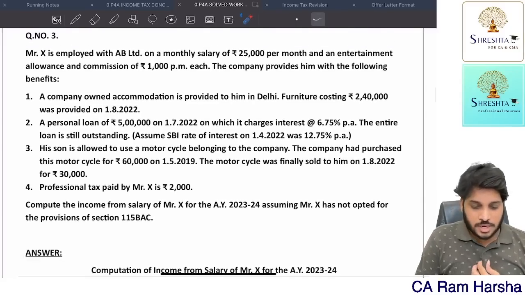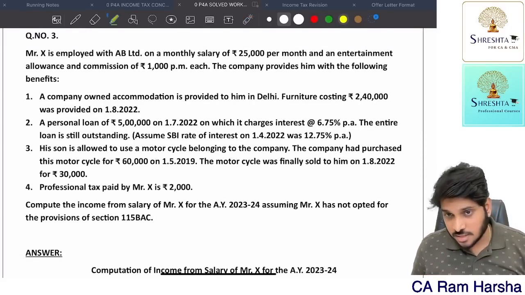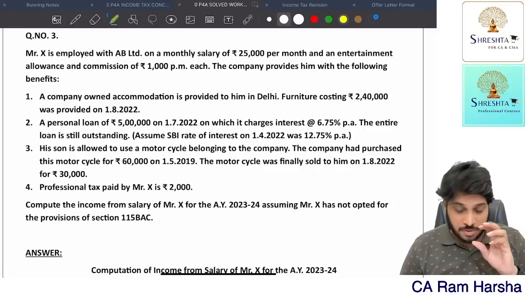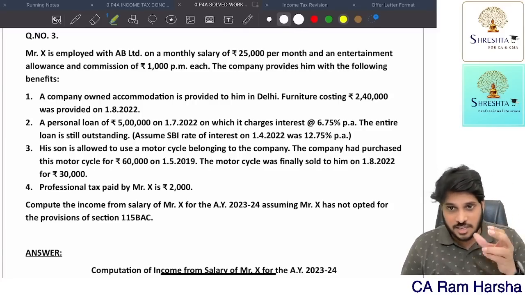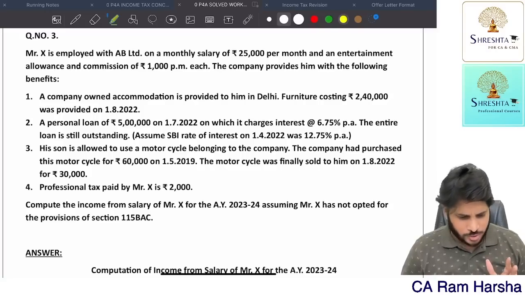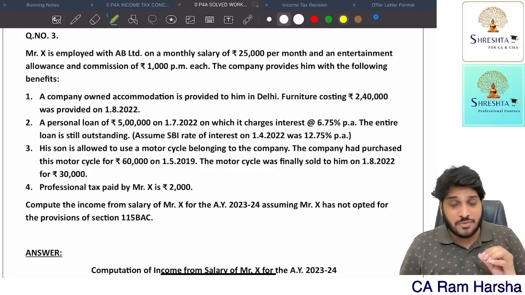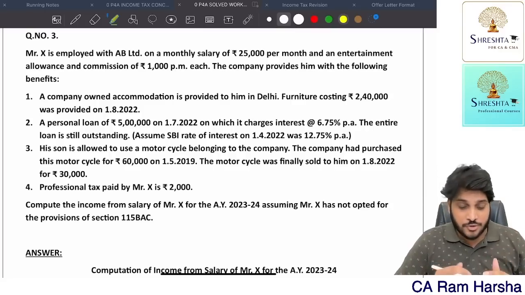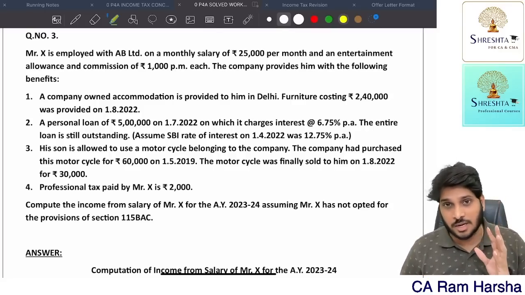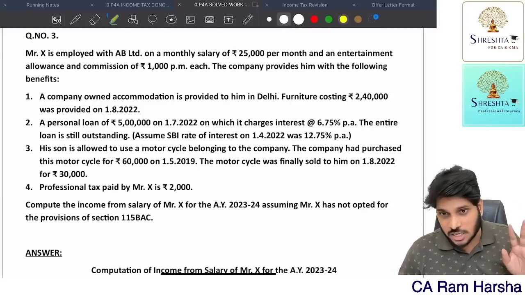Now, what is the information given in this third question? Remember, before you solve these questions, you must have done one proper revision of the salaries chapter. Then only come and do these questions. Of course, you can do well even directly. But preferably, once you complete the concept part, provision part revision, and then continue watching this, that will be better. Directly watching sums is not a correct option.